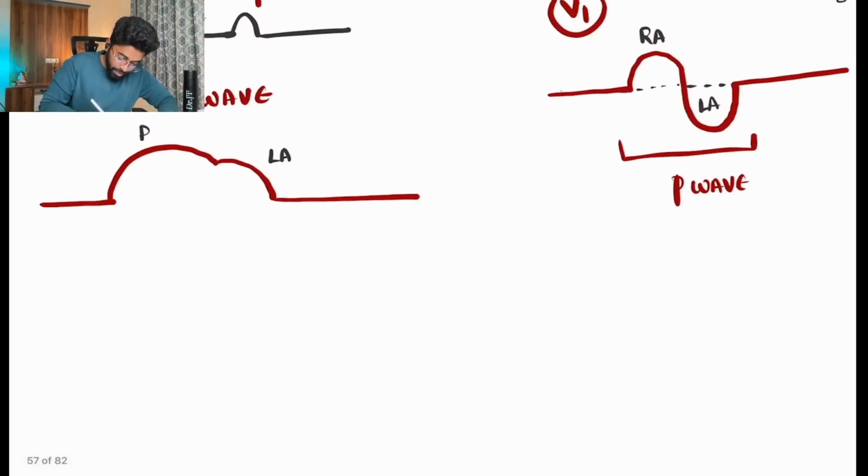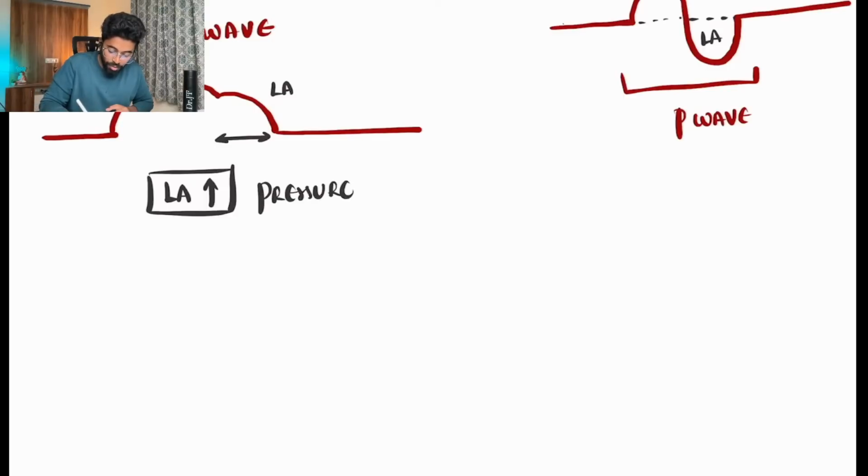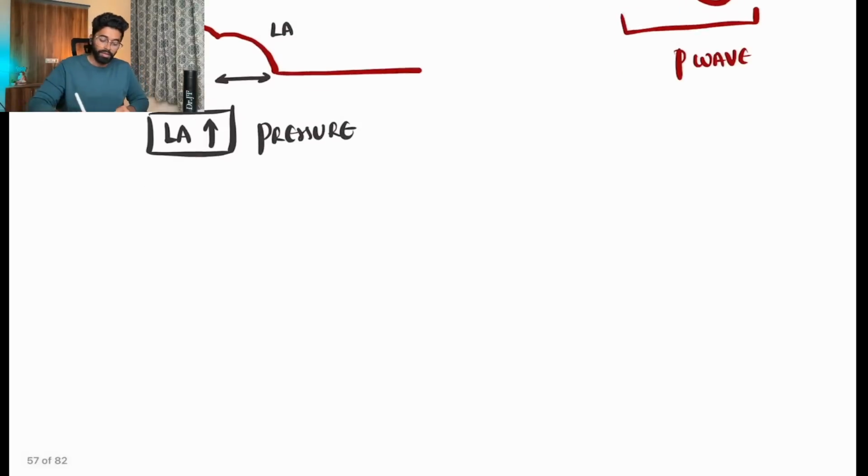So this is right atrium and this is left atrium. The right atrium 70% has been normal, but the left atrial part has become more. This clearly indicates there is a pressure increase in the left atrium. Increased pressure in the left atrium.